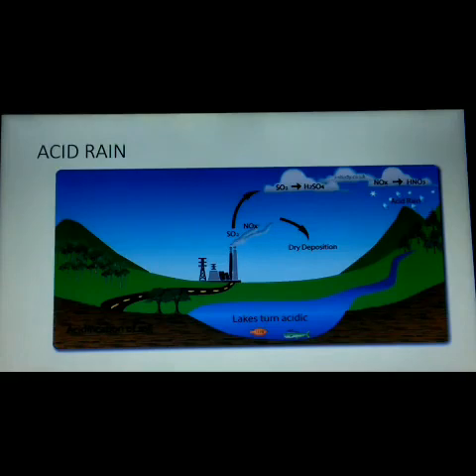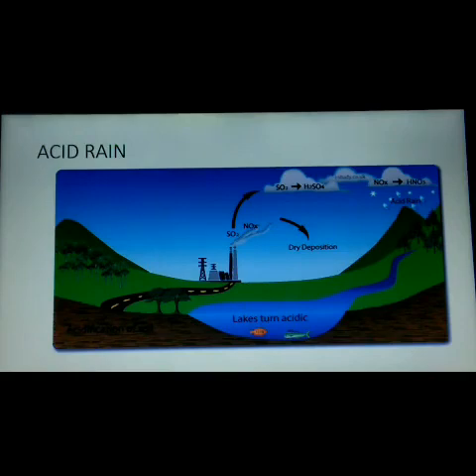So, gases like the oxides of nitrogen and sulfur, which are produced by factories and due to the burning of fossil fuels, get accumulated in the atmosphere. And then when rain comes, your rainwater will combine with the SO2 or NO2 gases, and they form acids like sulfuric acid and nitric acid, which results in the formation of acid rain.